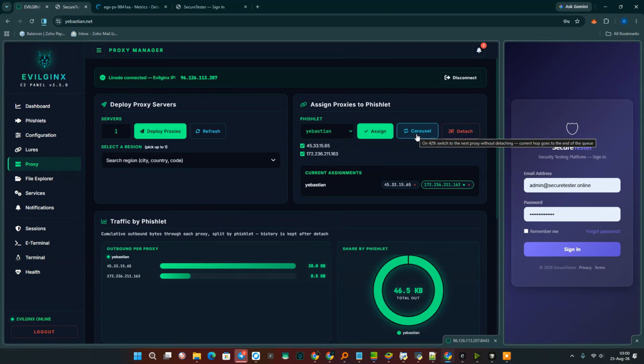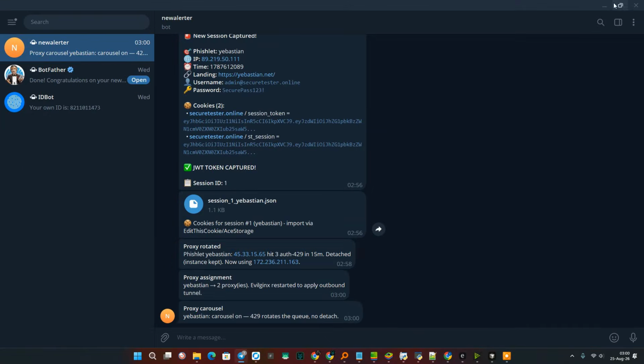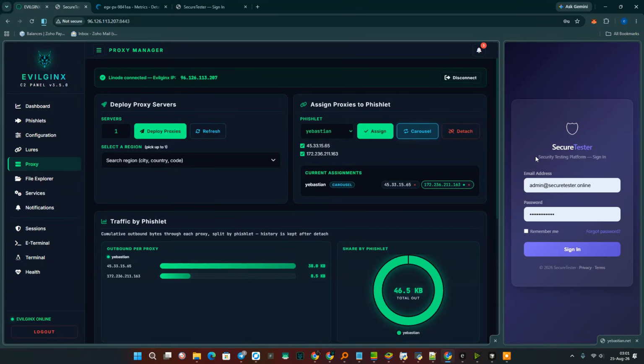And we enable carousel mode. What does carousel mode mean? If you think that the 429 error happens rarely, or is a mistake, or isn't blocking anything, or is temporary, then instead of doing a detach, that is, disconnecting the attached proxies, it will simply jump from one to another in the list of IP addresses in a circle. Let's check.